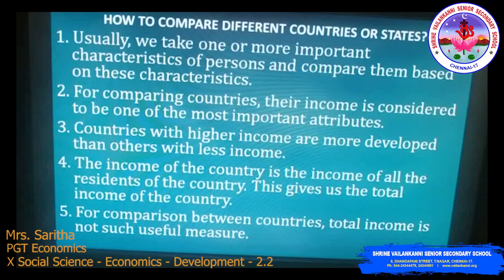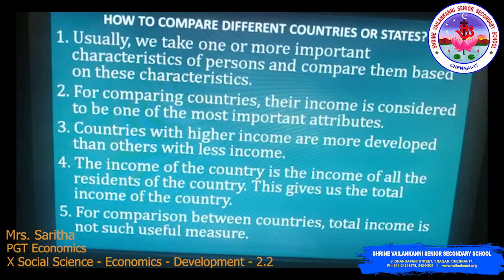Let's start out with how to compare different countries or states. Usually, we take one or more important characteristics of a person and compare them based on those. For comparing countries, their income is considered one of the most important attributes. So, countries with higher income are more developed than others with less income.